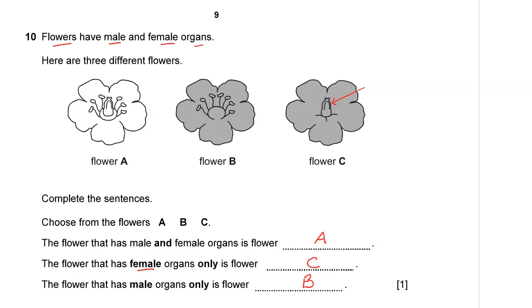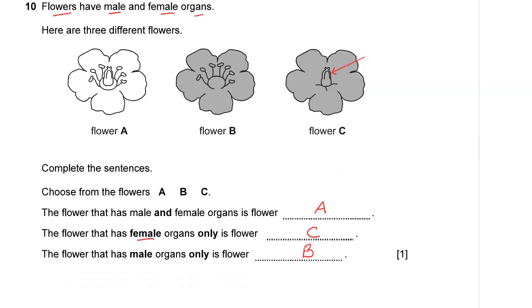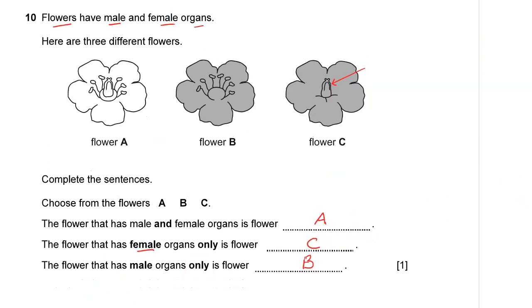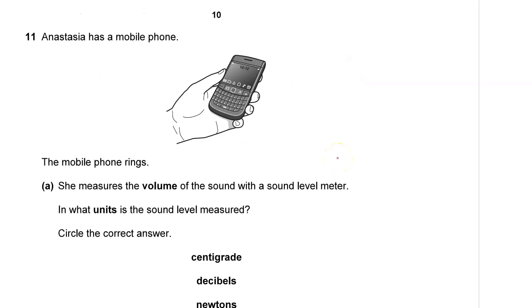As simple as that. Number 10 is simple as that. We proceed to question number 11. Anastasia has a mobile phone. Every one of us has this. These days, everybody has a mobile phone in their pocket.